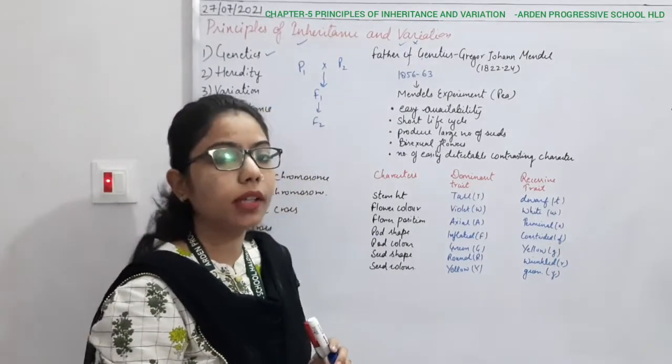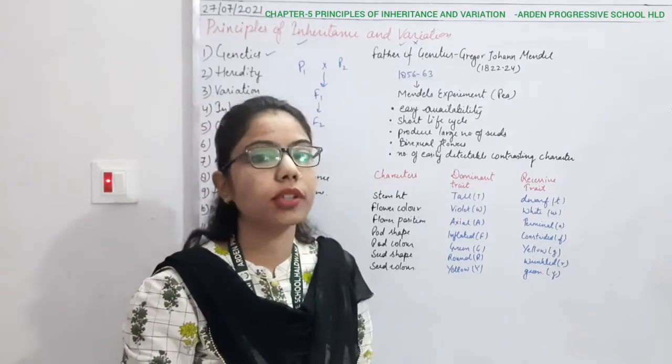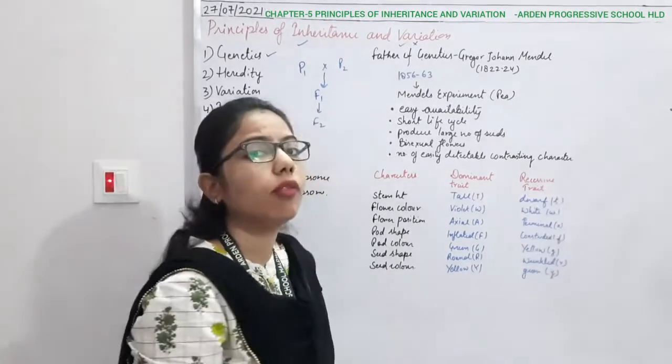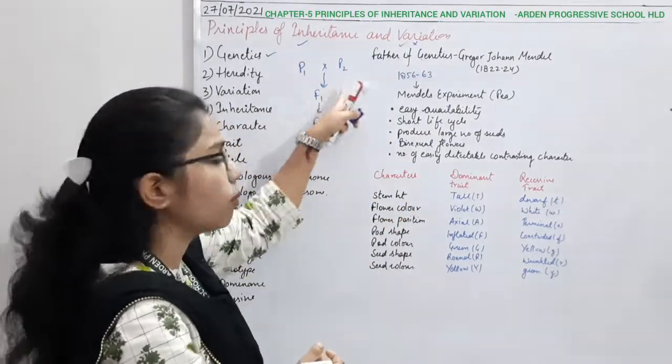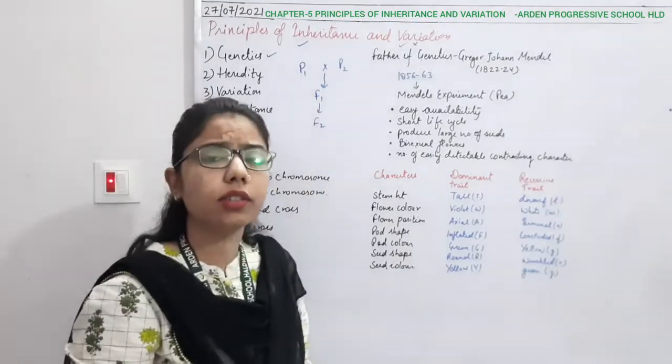If I compare that with sexual reproduction, the variation will be more. Why is it so? Because it combines the characters from both the parents, due to that they will show some variation.